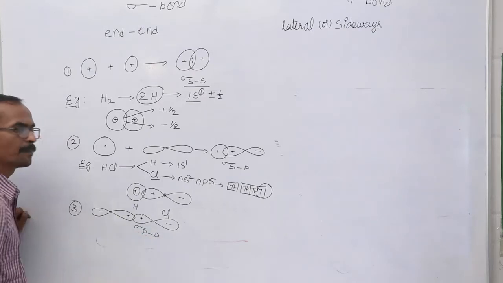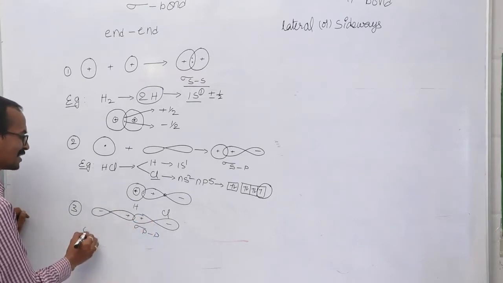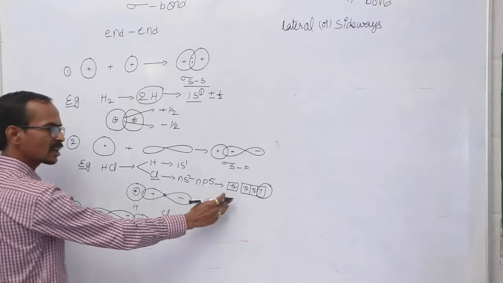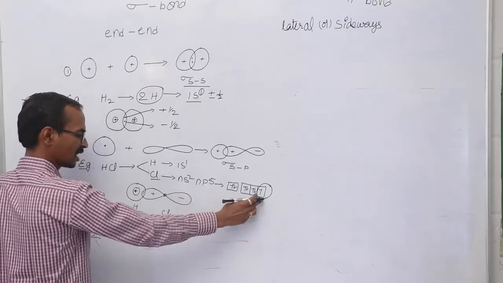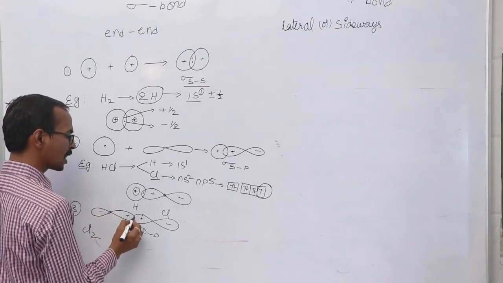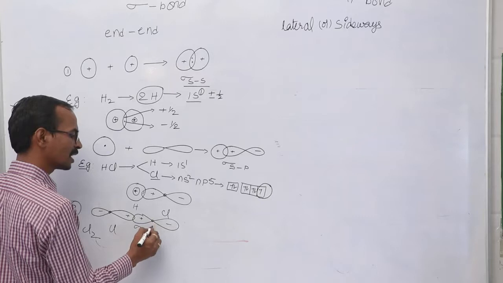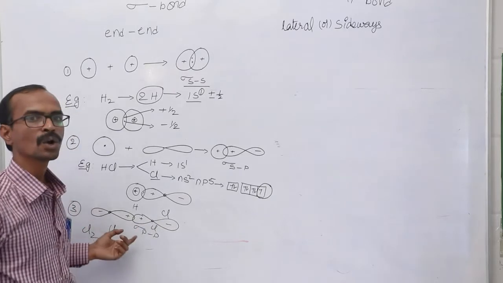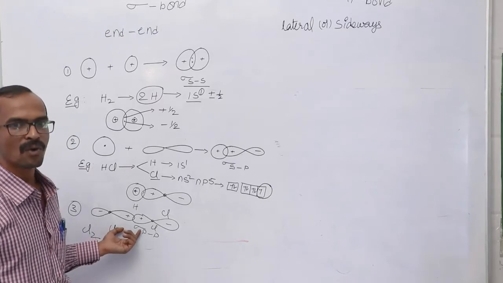This kind is observed in the Cl2 molecule. The p orbital which has an unpaired electron overlaps with the p orbital of another atom which has an unpaired electron to form the chlorine molecule. This is about the sigma bond formation.